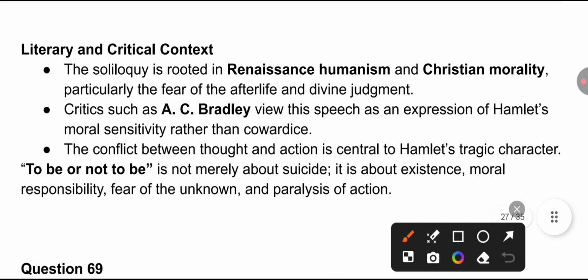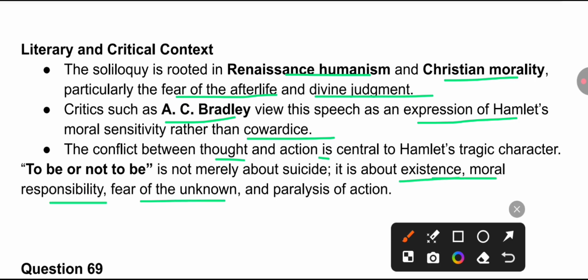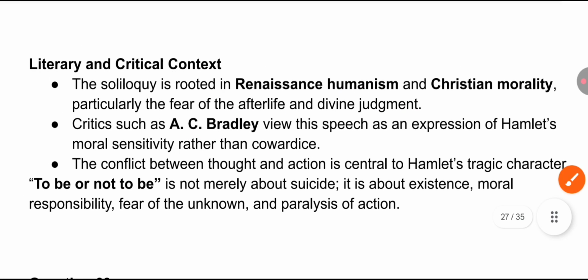The soliloquy here, rooted in Renaissance humanism and Christian morality, is one of the most important you will find in the Elizabethan age drama, particularly for the fear of the afterlife and divine judgment. Critics such as A.C. Bradley view this speech as an expression of Hamlet's moral sensitivity rather than cowardice. The conflict between thought and action is central to Hamlet's tragic character. So it is not merely about suicide, but about existence, moral responsibility, and fear of the unknown, which Hamlet holds.